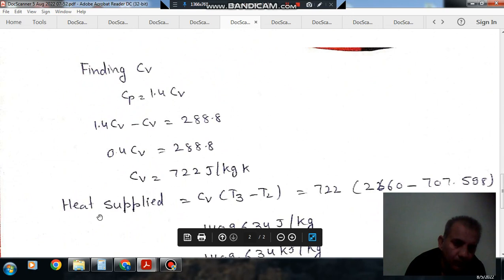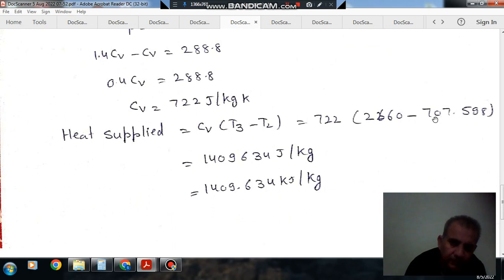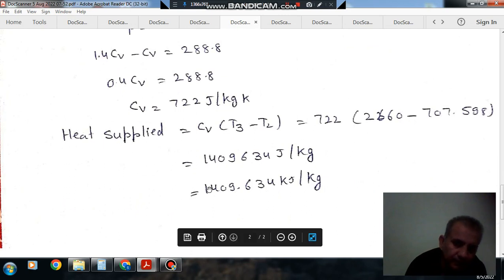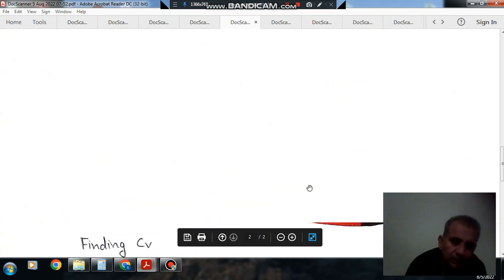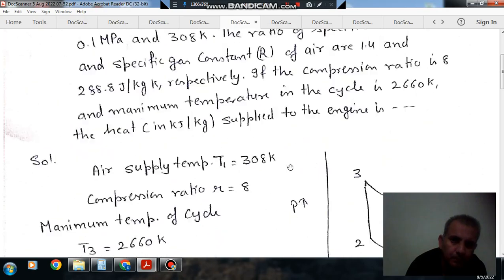Your heat supplied is Cv into T3 minus T2, and T3 is given. So putting this value, T3 as 2660 and T2 as 707.598 and Cv as 722, we can calculate heat supplied. So that is 1409.634 kilojoule per kilogram. So the answer is 1409.634 kilojoule per kilogram.